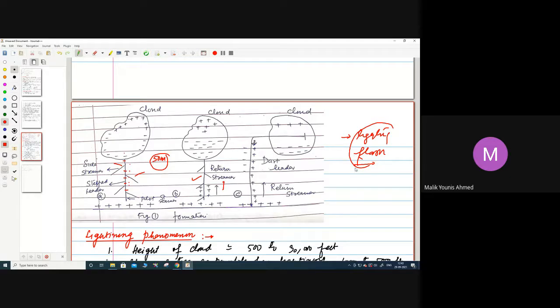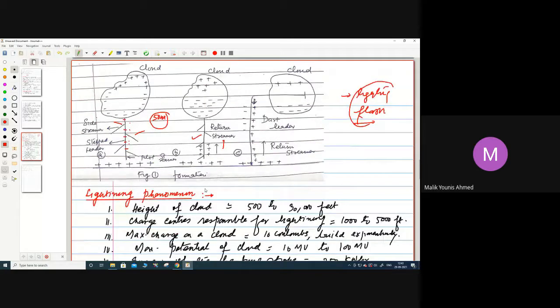Now once the majority of the negative charge on the cloud has been neutralized, any further discharge has to happen through the same path. Figure C you can see. If any further lightning phenomenon has to occur, it has to occur through the same portion where the path is already ionized.